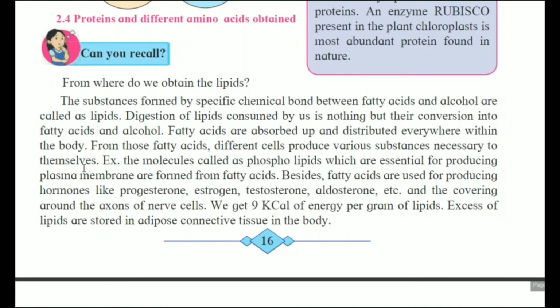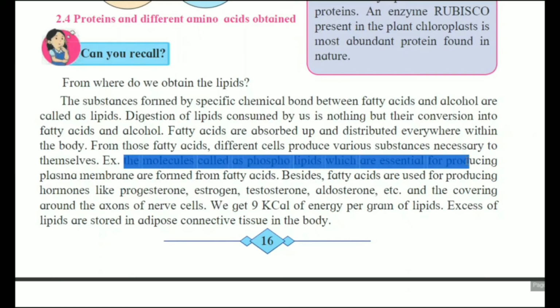Here the example is there. The molecules called phospholipids, which are essential for producing the plasma membrane, are formed from the fatty acids. Phospholipids क्यों essential होता है? For producing the plasma membrane. अब प्लाज्मा मेम्ब्रेन क्या है? तो ये सेल का जो स्ट्रक्चर है उसमें जैसे सेल्युलर मेम्ब्रेन इज देयर, लाइक दैट प्लाज्मा मेम्ब्रेन इज देयर, एंड फॉर द डेवलपमेंट ऑफ दैट प्लाज्मा मेम्ब्रेन it gets developed from the fatty acids.